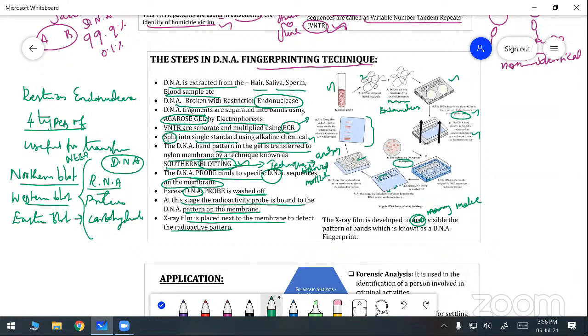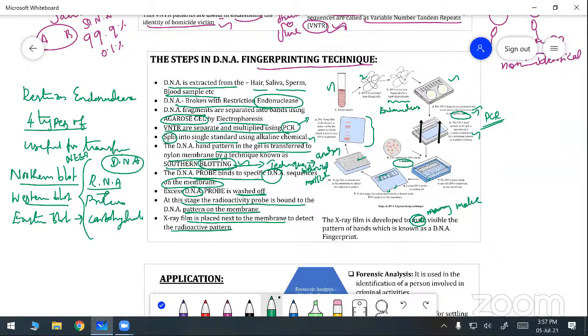By what method? Electrophoresis. Next, this DNA is separated and also multiplied by PCR. That is not given in the book, you make a note of it. That is the VNTR. You already know what VNTR is: the variable number of repeated copies that take place in the DNA. So in this VNTR, we separate and multiply using the PCR method.